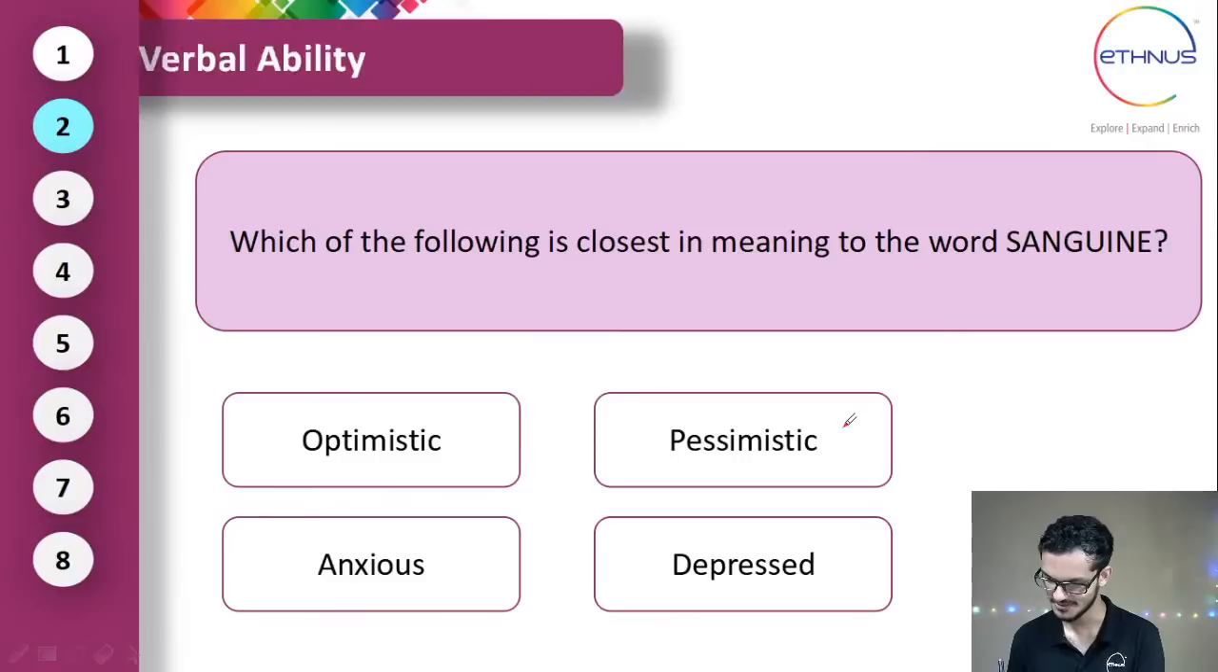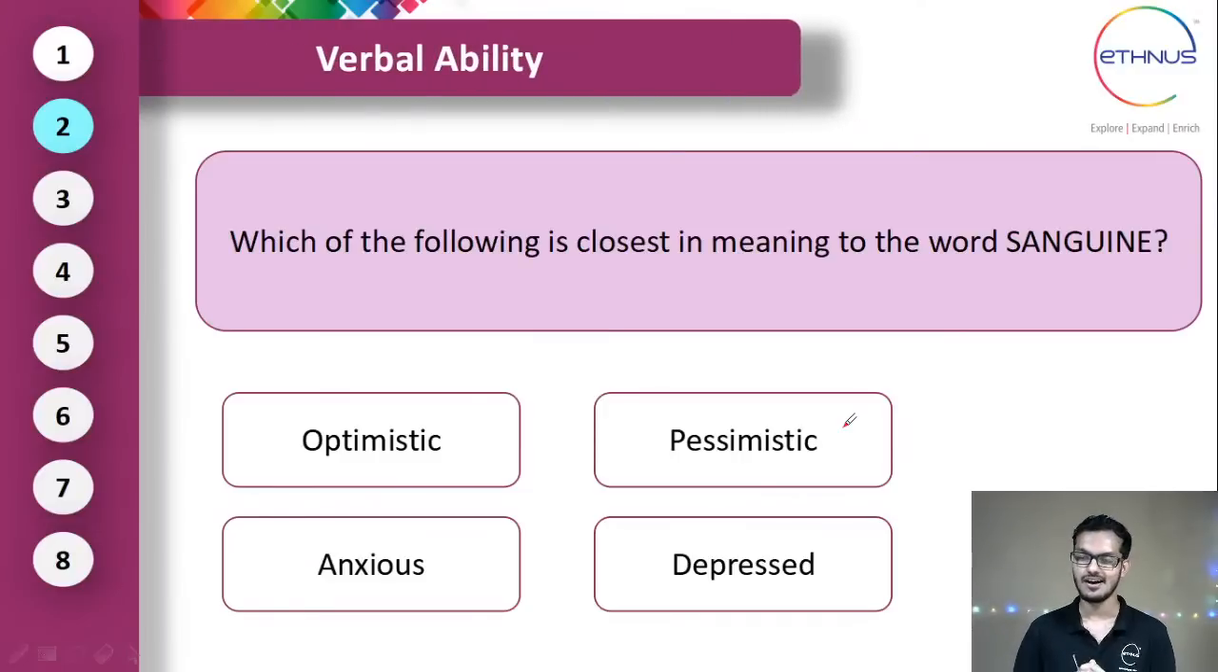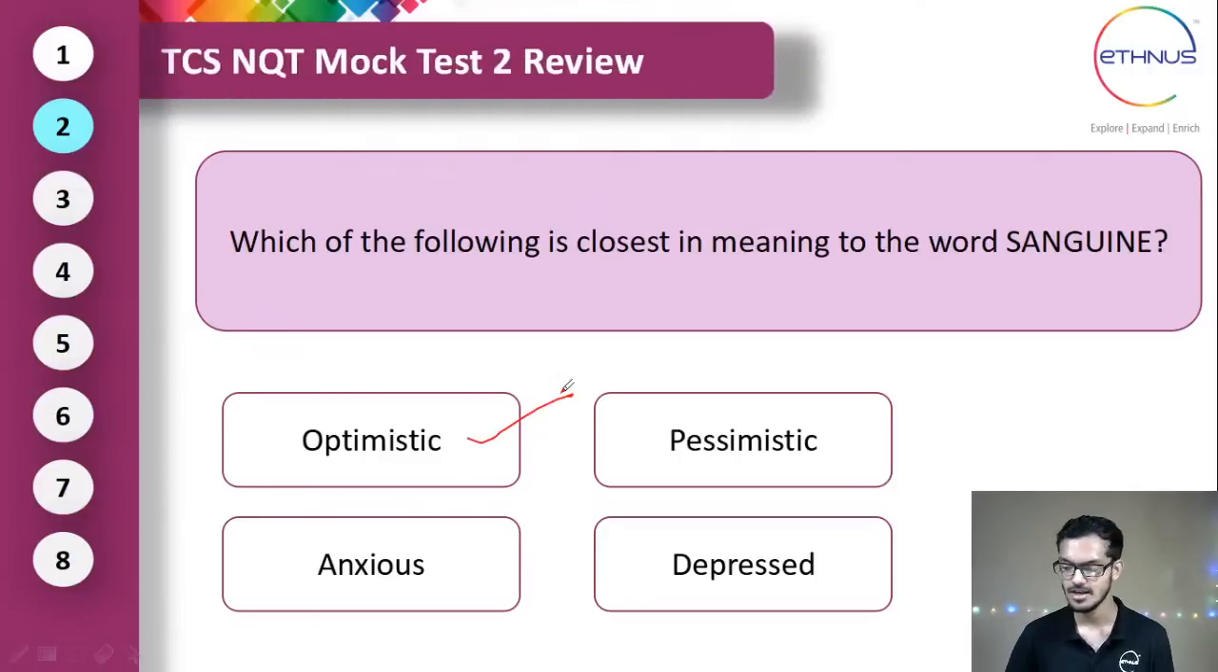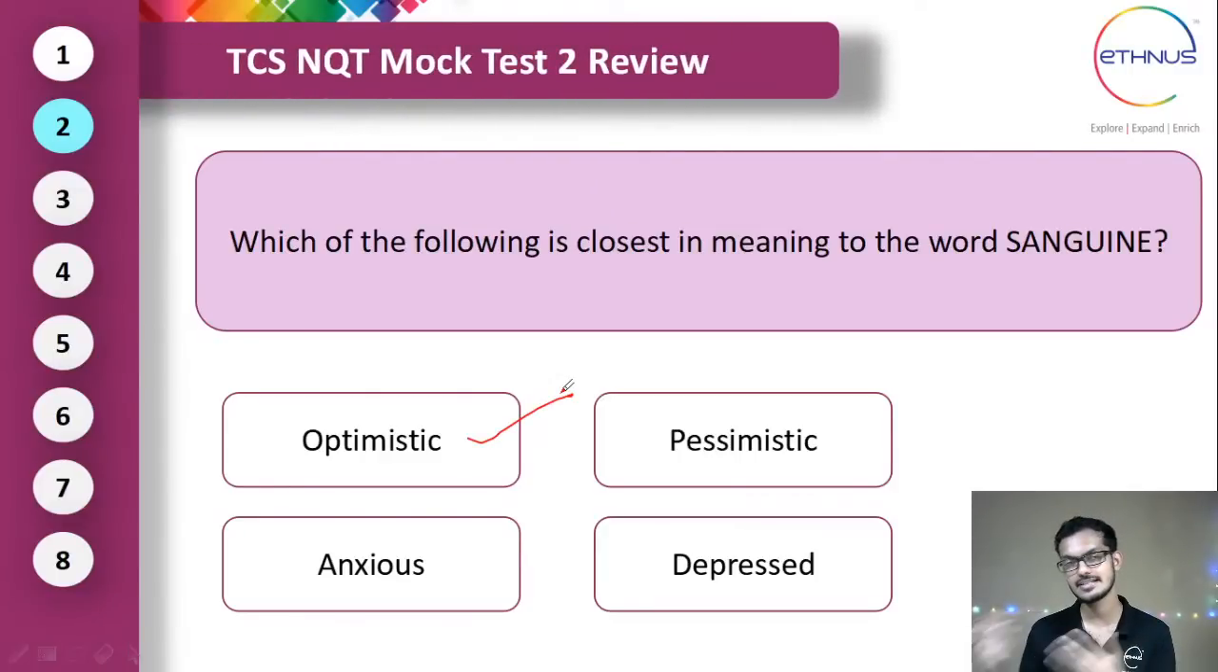Okay, so there are different options that you are typing out. The correct answer for sanguine is optimistic. Okay, optimistic. Sanguine means optimistic. So it's not pessimistic, which is exactly the opposite of optimistic or sanguine.